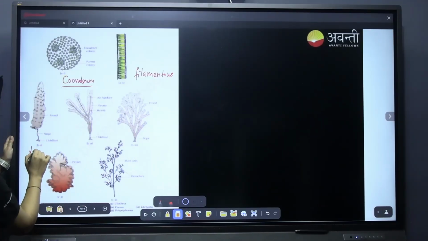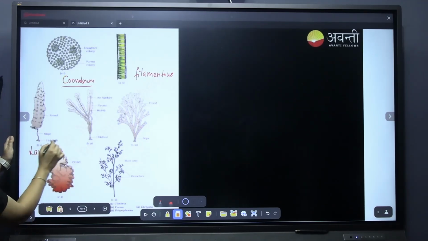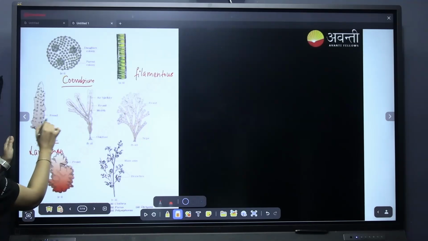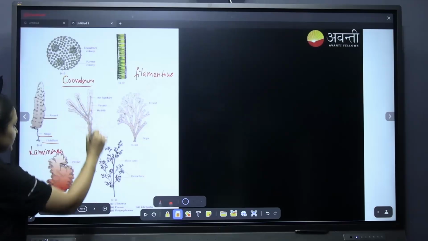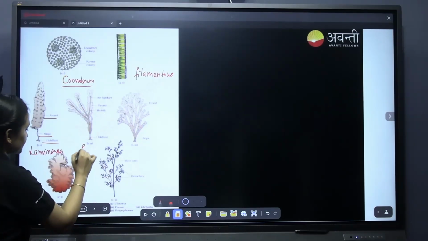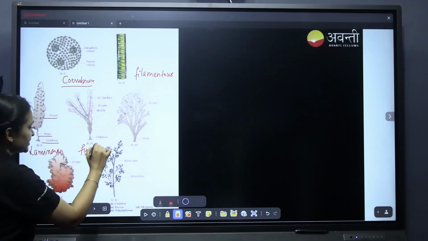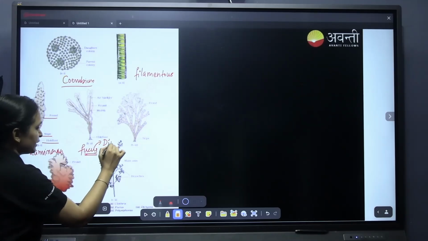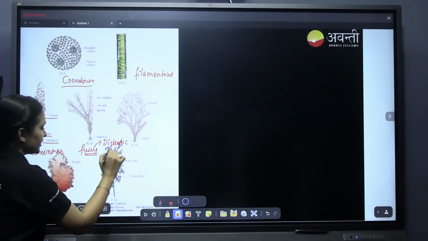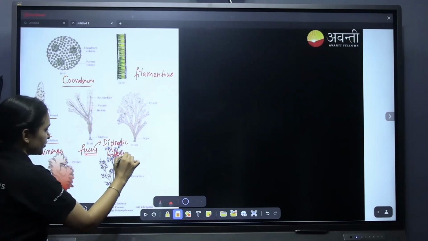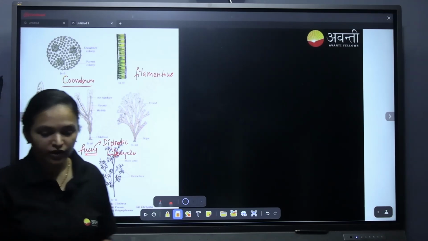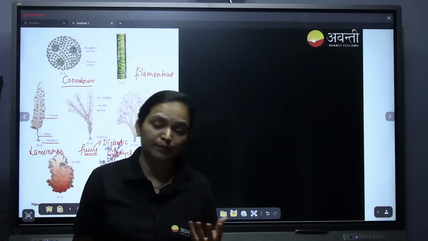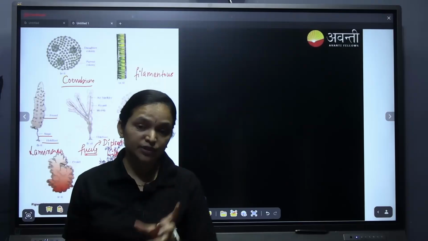This is Laminaria. You can see it has three parts, that is the holdfast, stipe and frond. Frond is a leaf-like structure, leaf lamina, frond. Okay, and this one is Fucus. Please remember, Fucus has a diplontic life cycle. Most of the algae have a haplontic life cycle, we say, but Fucus has a diplontic life cycle.